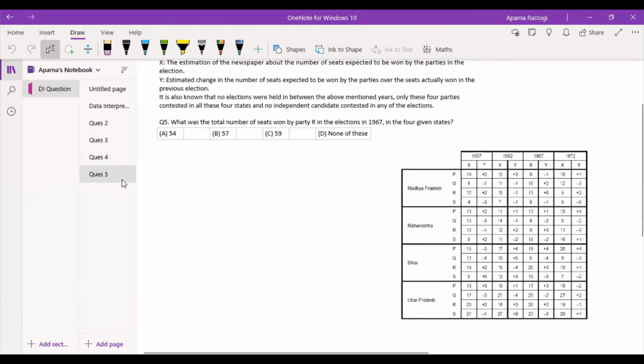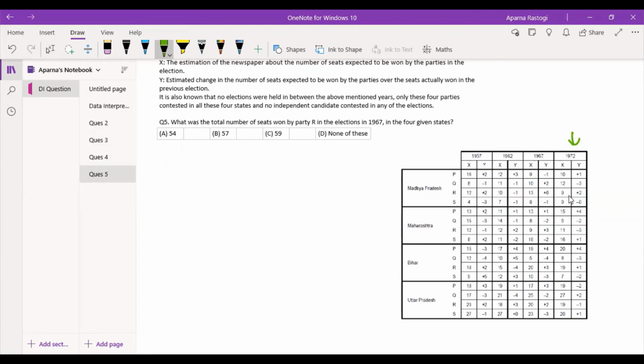Let's quickly go through the last question of this set. What was the total number of seats won by party R in the election in 1967 in the 4 given states? A very simple question, I guess. So let's quickly write down the values of R in 1967. So we need to look at the values of 1972 because they are asking the total number of seats won.